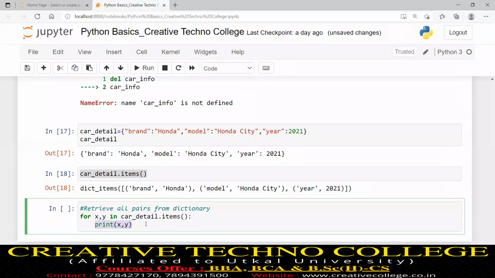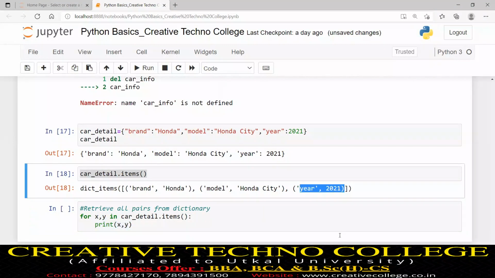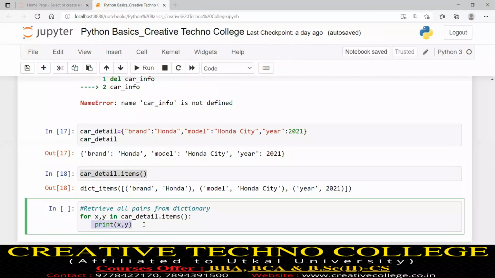This is the same as we studied in a list, set and tuple. Similarly, control goes to the last pair, year is assigned in x, 2021 in y, then the body prints year, 2021.